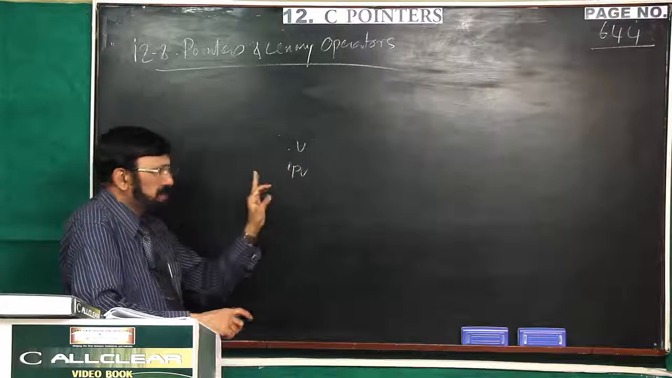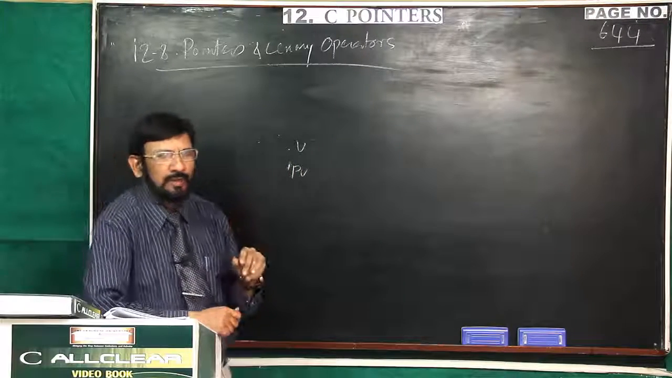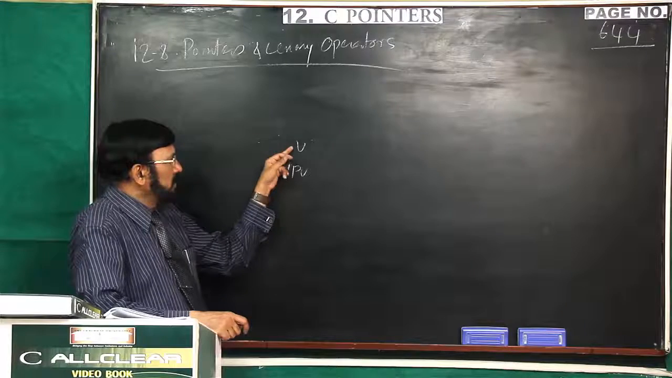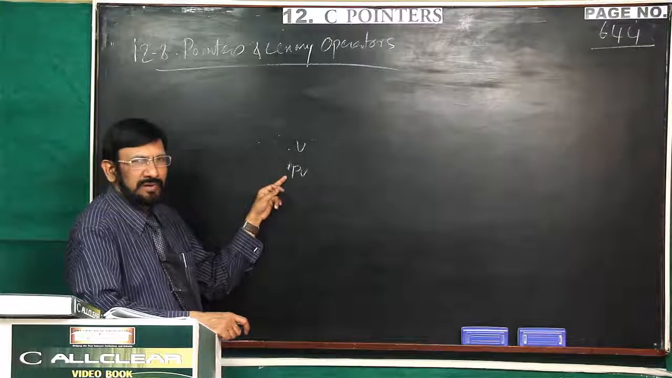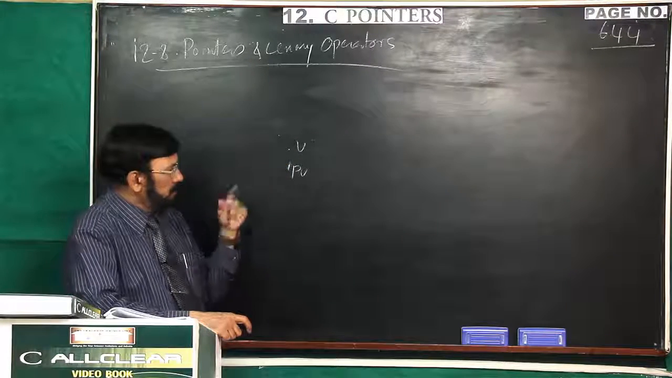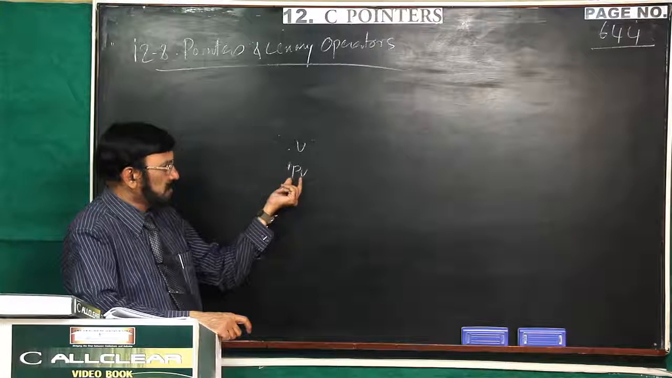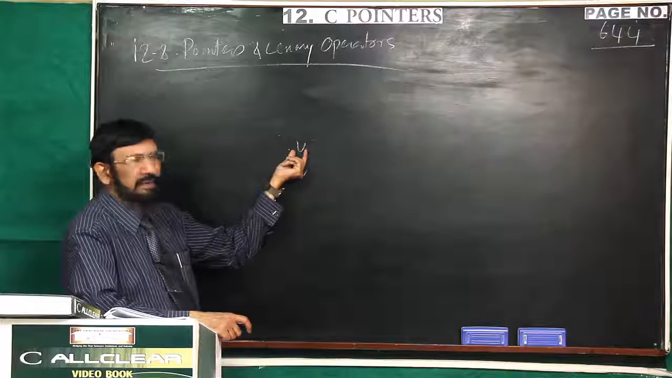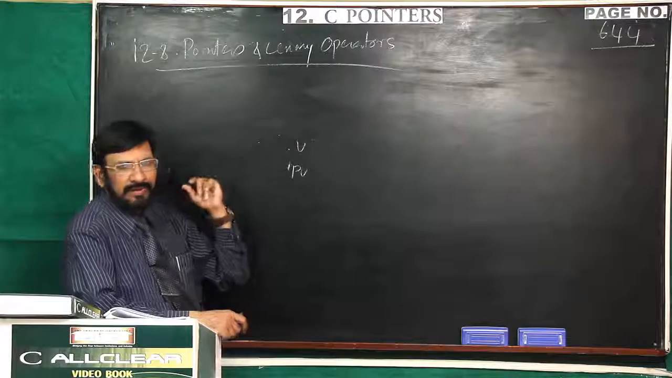V and star PV are one and the same. How can I prove that? If you increment V's value, automatically it is reflected in star PV. If you increment or decrement star PV's value, automatically it is reflected here.